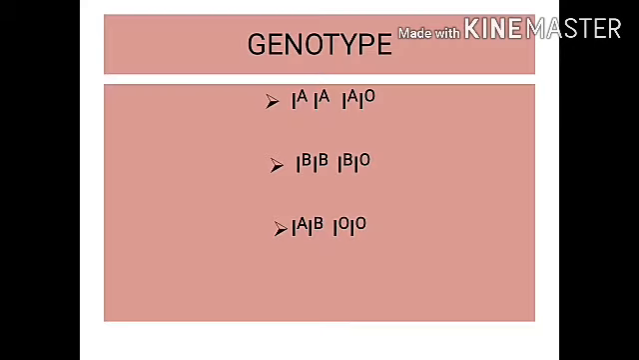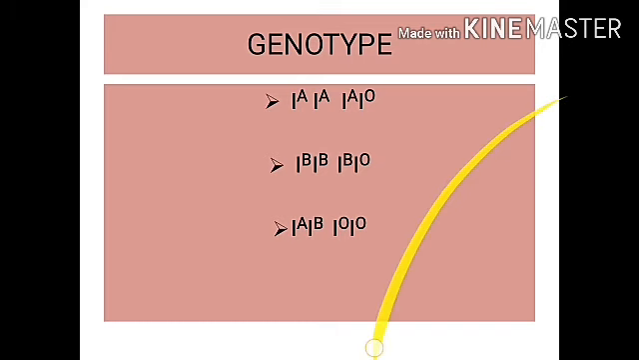Now let us see what is genotype. Genotype is the genetic makeup that expresses the character. Here for A group blood, we can see the alleles IA-IA or IA-IO. For B group, we can observe IB-IB, IB-IO. For AB group, it is IA and IB. For O group, it is IO-IO. So these are the genotypes which are expressing the gene for the blood group.